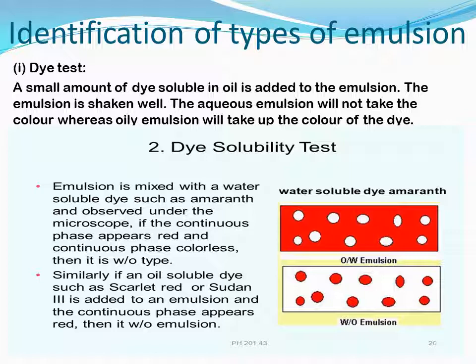Look at the second picture down. The same dye, water soluble dye, how it reacts in water oil emulsion. That means the water droplets alone take up the color, the oil does not take up the color. They have given example, emulsion mixed with a water soluble dye, example amaranth dye. Oil soluble dye, example scarlet red dye. Okay.